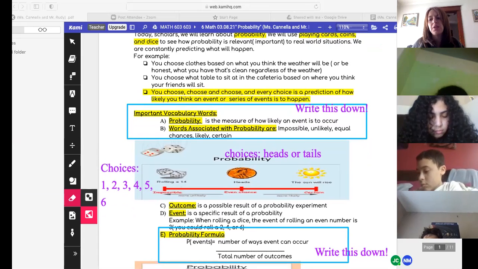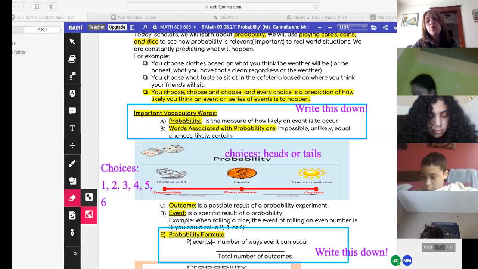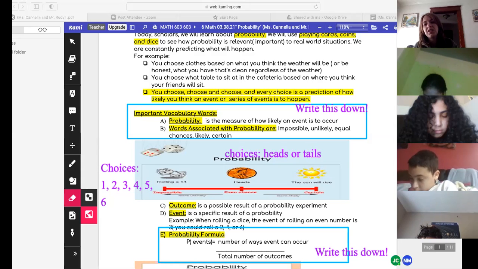So maybe you have some kind of sweater on when you go outside, or a winter coat with a scarf or gloves if it's snowing, or rain boots or snow boots, right? You choose what to wear based on the weather. You choose who to sit with at lunch based on where your friends sit. There aren't assigned tables. Now, some schools have, okay, this is where 601 has to sit, 602, 3, 4, right? You get to choose what you want to eat, okay?